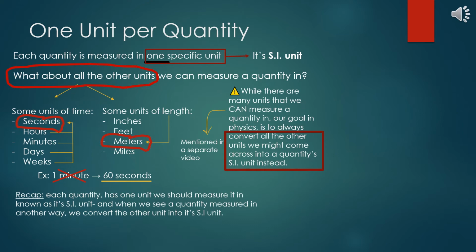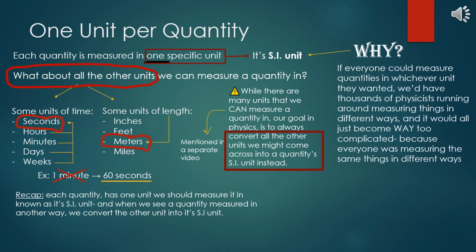So, this brings up a new question. Why do we want to stick to one unit per quantity? Why do we have SI units in the first place? I said that each quantity in physics has one unit it is measured in, but why is this the case? While I could just let you memorize this fact, I personally like to explain the why in things, because I find things easier to remember when they make sense. Thus, let me explain to you why we measure each quantity with just one unit.